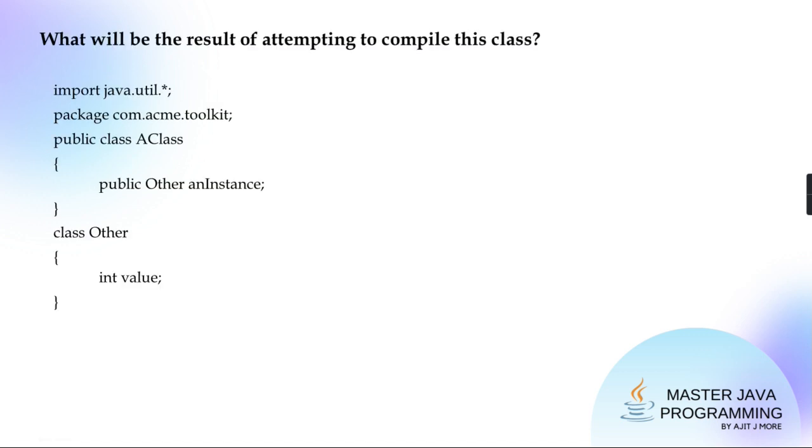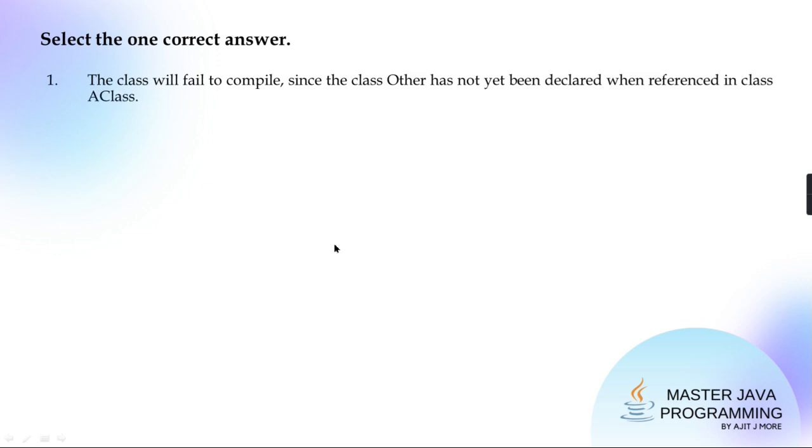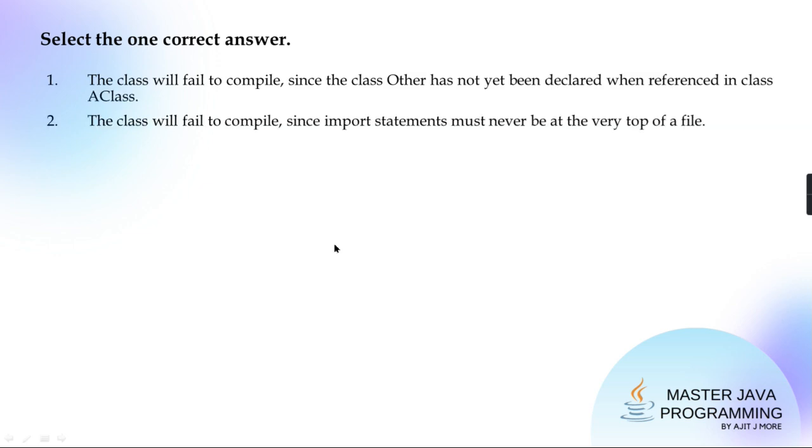This point is saying you are creating an instance of other, and other class is defined later. Such a problem is not going to arise in Java. Sure, guys? Okay?